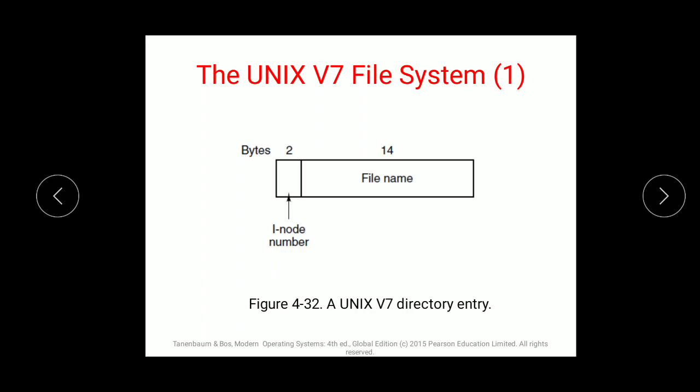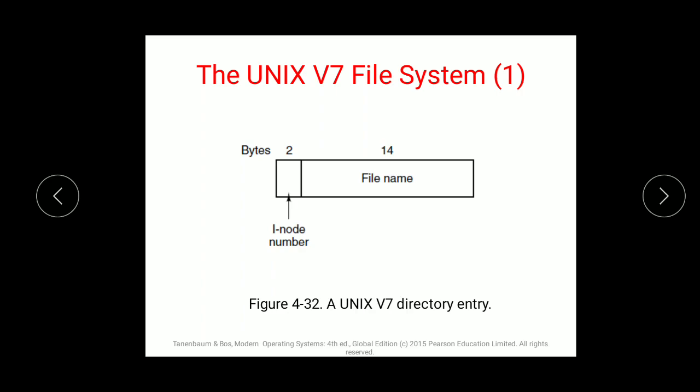File attributes in the inode include file size. So an inode describes its file: the owner of the file, size of the file, last access, group, protection information, and the count of the number of directory entries that point to the inode. This count increases or decreases as a new link is established or an existing link is removed, as operations are performed on the inode.